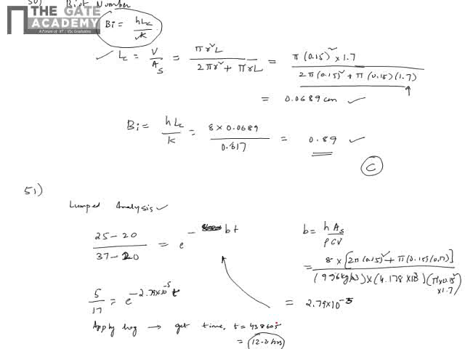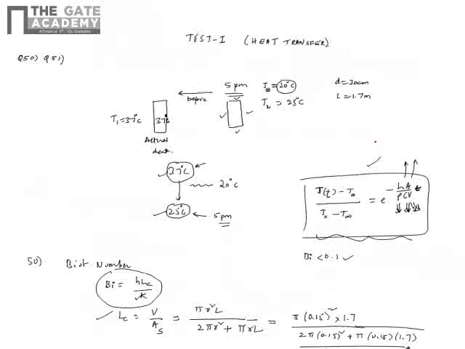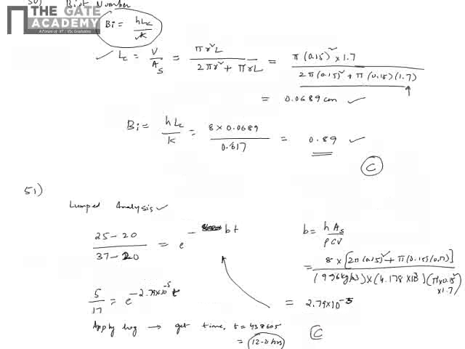So this is an exact application of lumped analysis, and you need to know this formula because it comes from the derivation of lumped analysis. The only point here is that the Biot number is greater than 0.1, but in the second bit we are asked to assume lumped analysis and carry out the analysis. So the option is C for both bits.